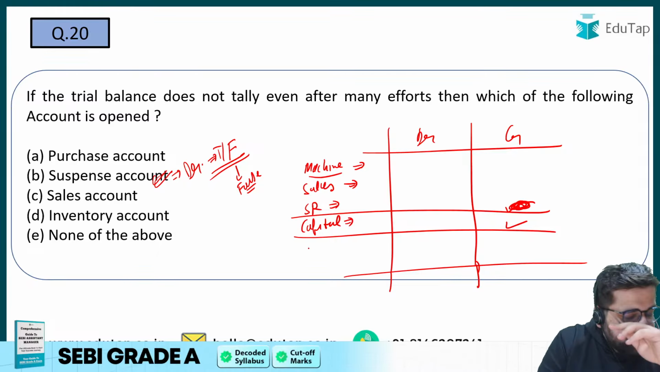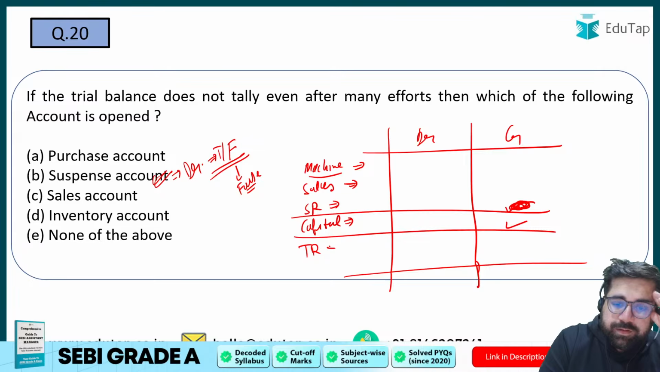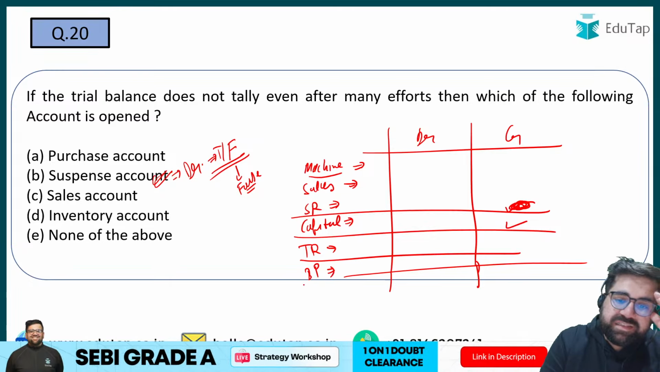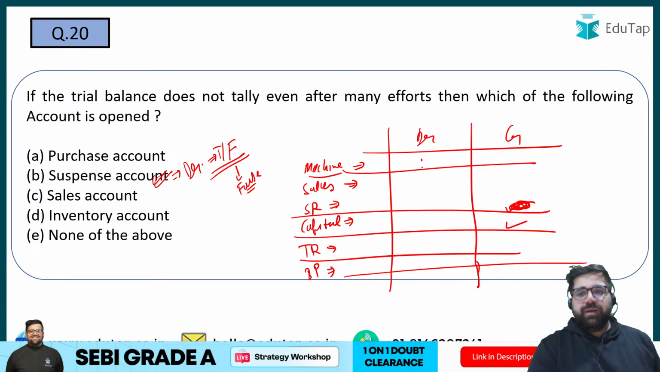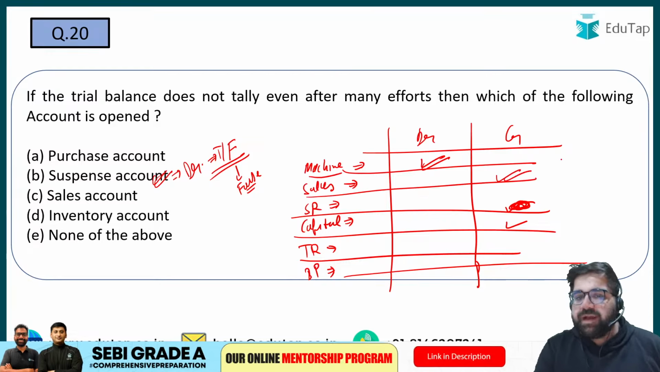Then you have to tell me for trade receivables. Then you have to tell me for your bills payable. Bills payable, tell me. Machine will have a debit balance because machine is an asset. Sales is your income, so you will have a credit balance.